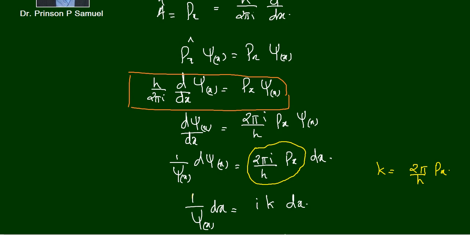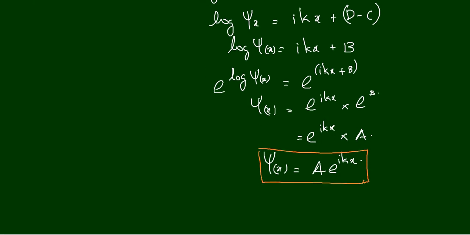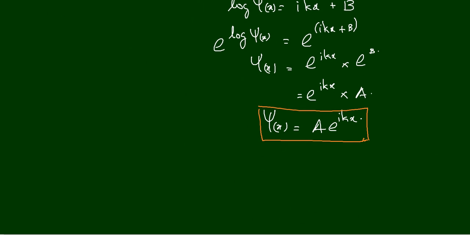This is what we are doing when treating every quantum mechanical system. For example, we are going to treat a quantum mechanical system like a particle in a one-dimensional box, a particle in a three-dimensional box, a particle in a ring, a particle on the surface of a sphere, or an electron in a hydrogen atom. In every case, we are going to construct an operator equation like this, and then we will solve that equation in order to get an expression for the wave function. So here I gave you only a very simple example just to show what we are doing in quantum mechanical calculations when we are treating microscopic systems.